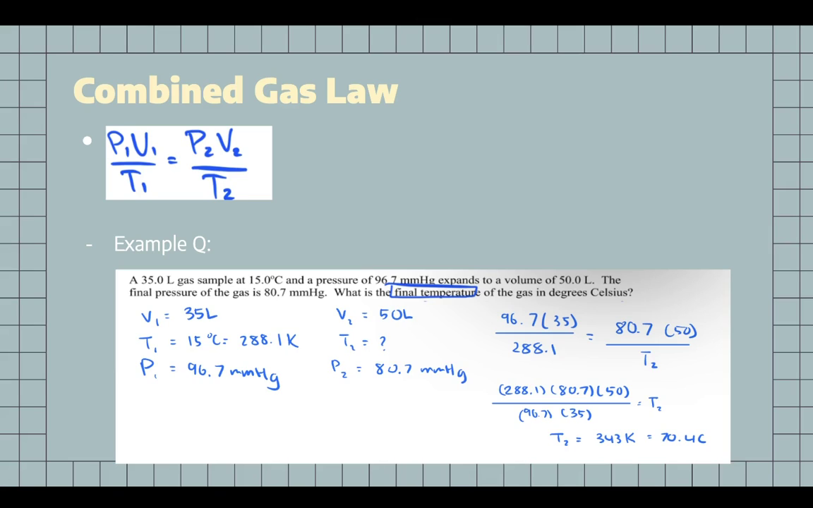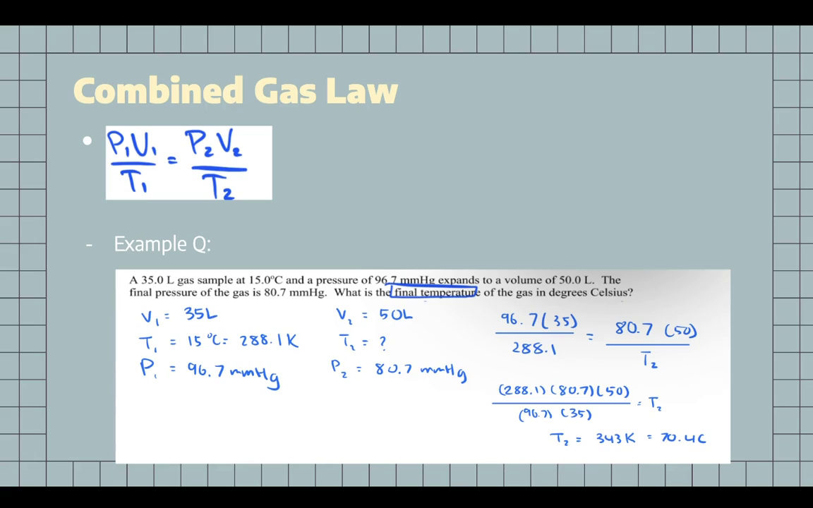Now, combined gas laws. This law combines the last two previous laws into one, meaning that the equation will be P1 times V1 divided by T1 is equal to P2 times V2 divided by T2.